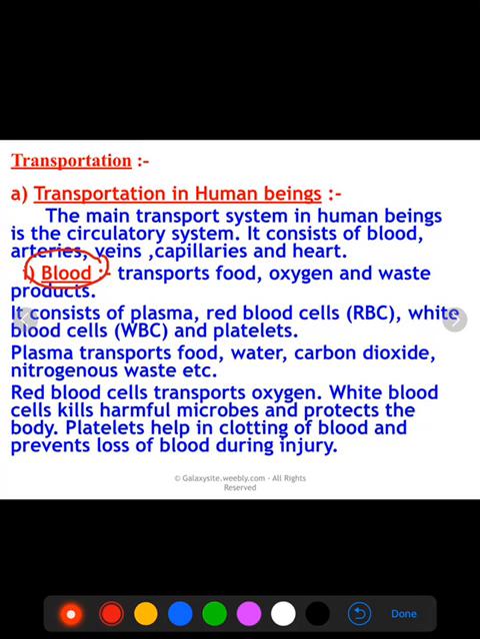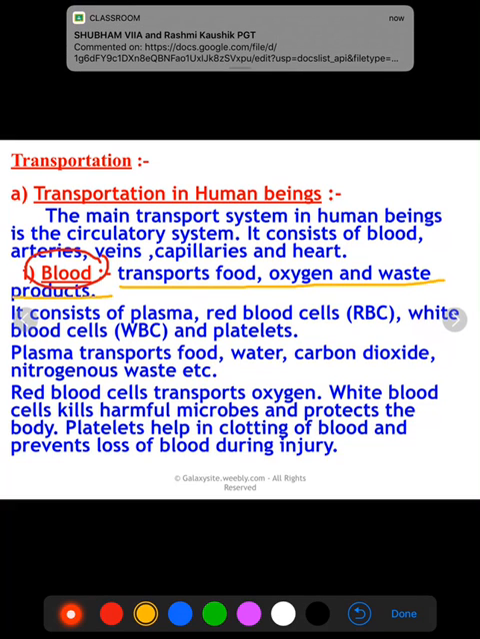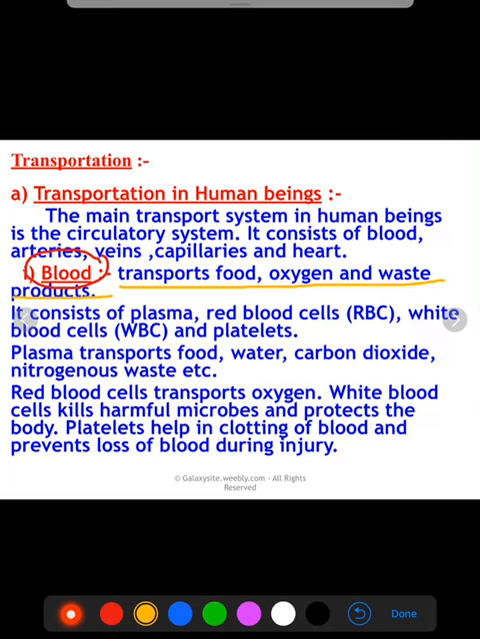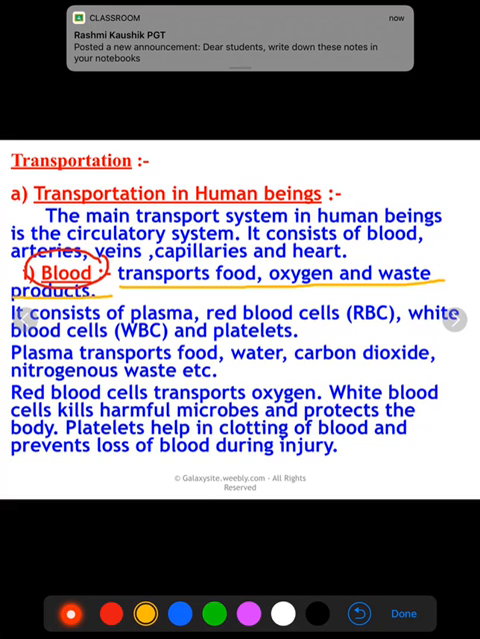So what are the functions of the blood? The first function of the blood is that blood transports food, oxygen and waste products. Blood flows in our vessels. Those vessels are arteries, veins and capillaries. During its flow, blood transports food, oxygen and waste products.